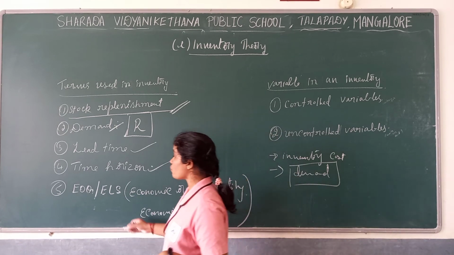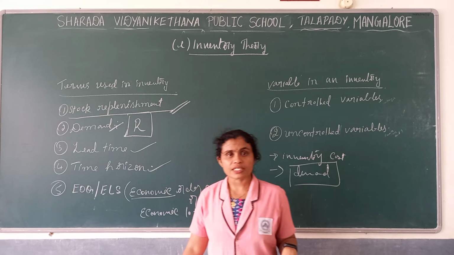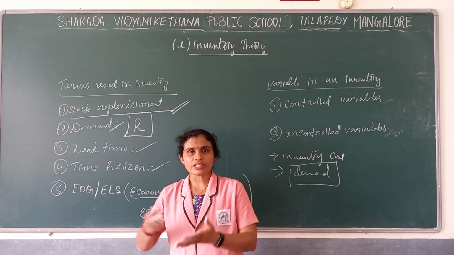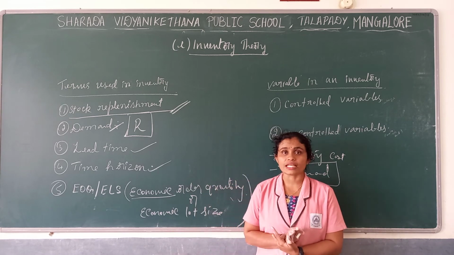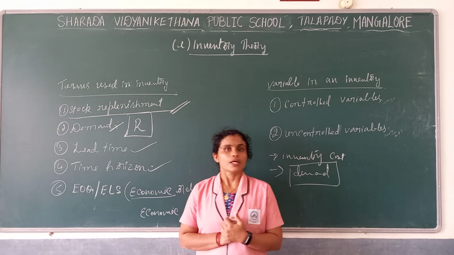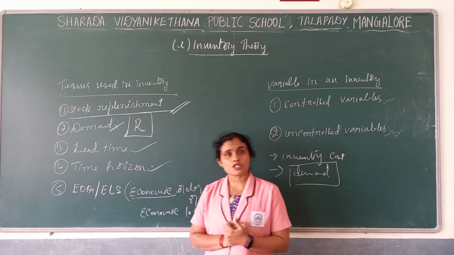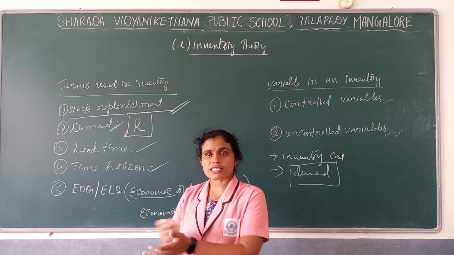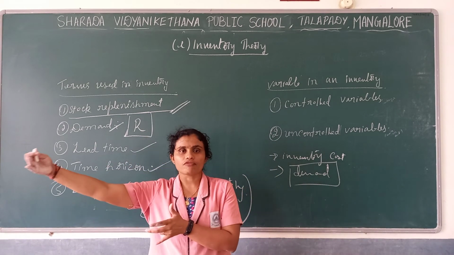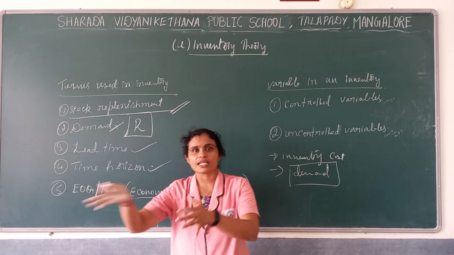Why do we use the word economic? If we make a bulk purchase, there are some advantages. We may get a concession, a discount, and also the transport cost will be reduced. For example, if we purchase one small quantity, it gets over, and once again we have to spend for transport and purchase.